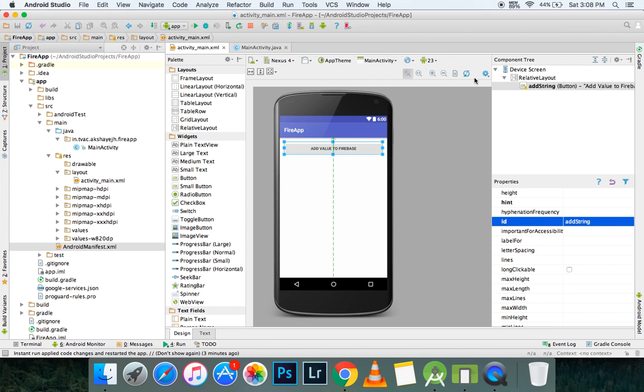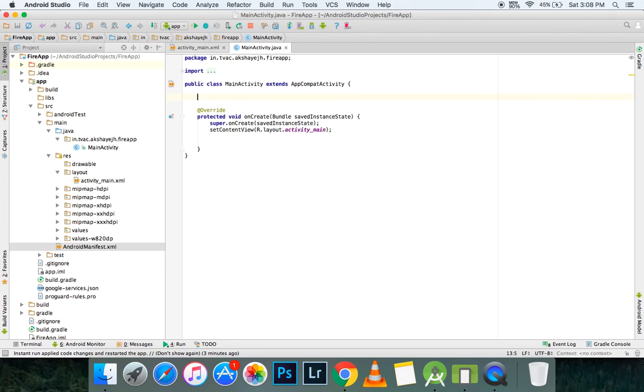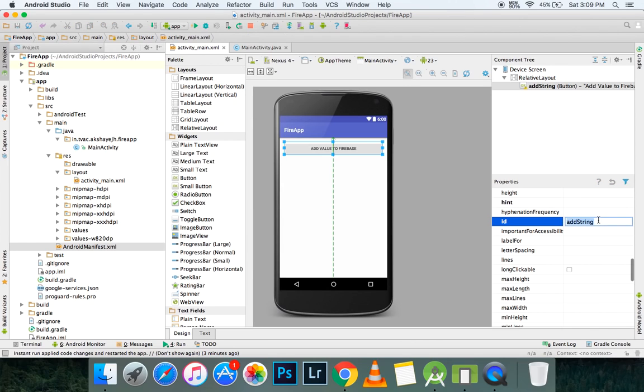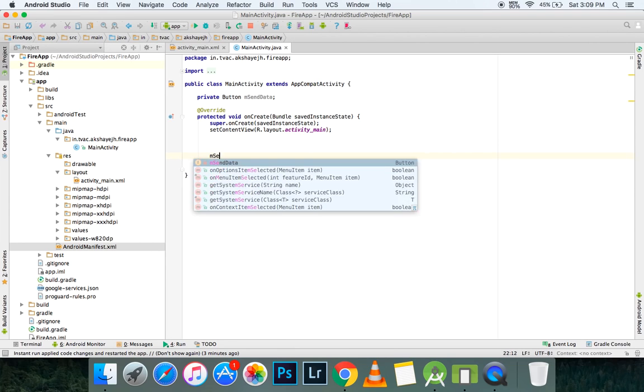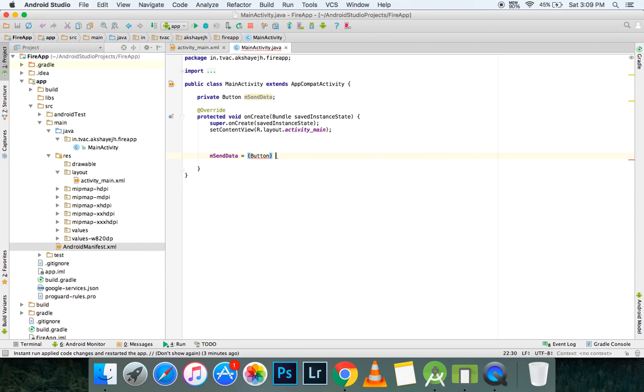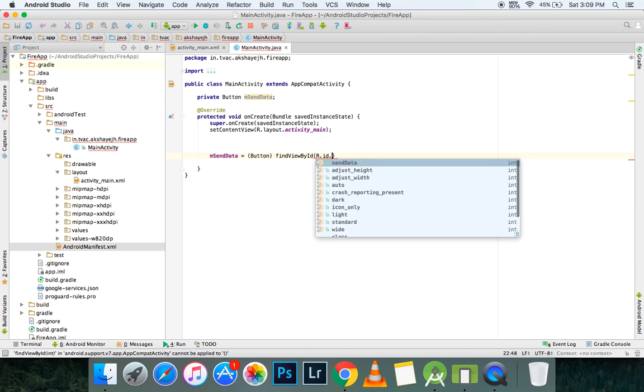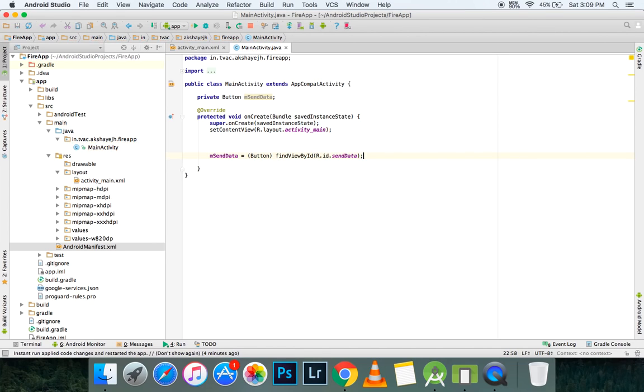So now we can go to our MainActivity.java. Here I can reference my button, so I'm gonna call it a private Button, and let's name it send string. Send data will be much better for it instead of add data, add string. All right, so here inside the onCreate method, we can reference it by typing in sendData, casting it to Button, findViewById, R.id.sendDataButton. So there we have referenced our button.